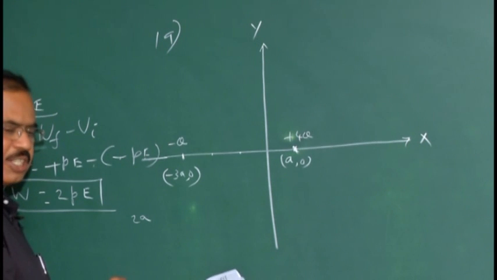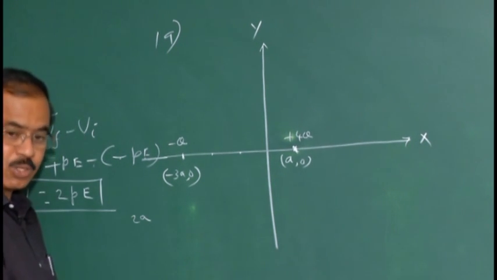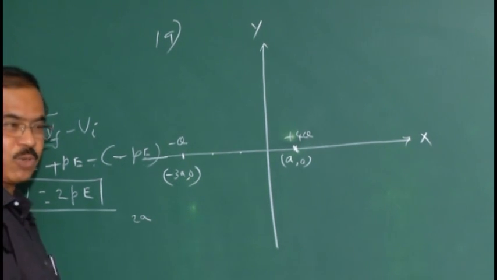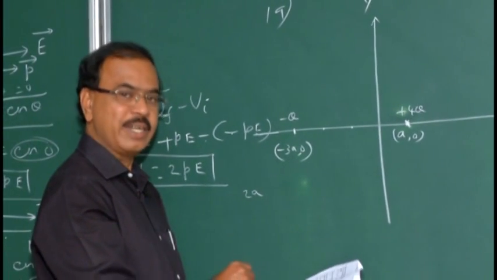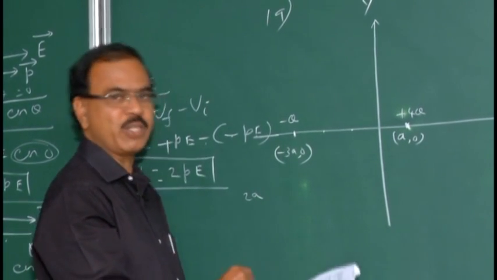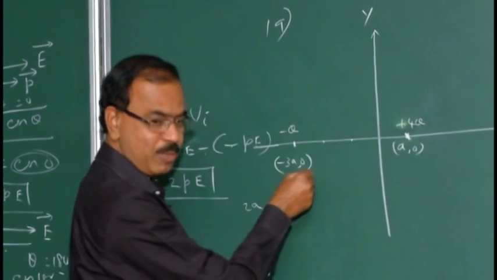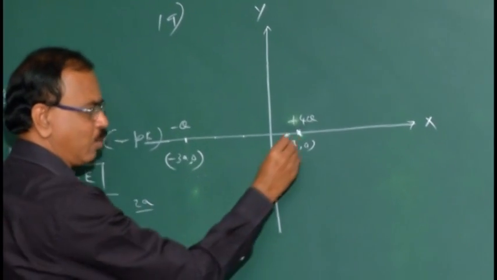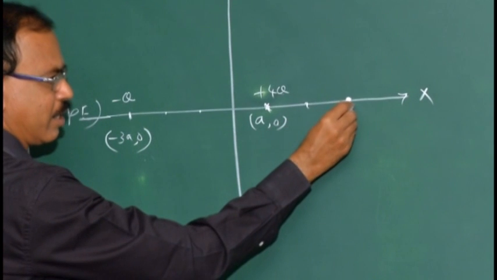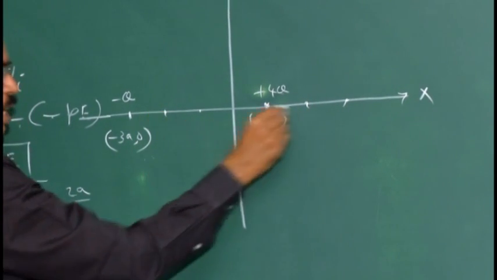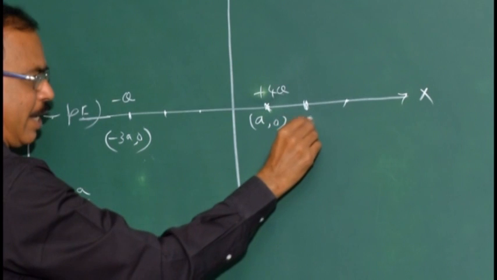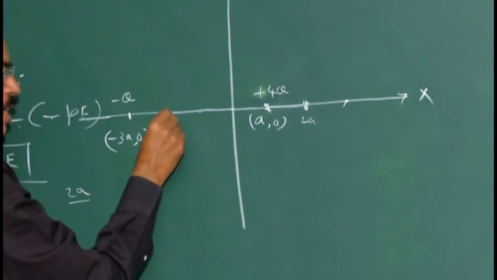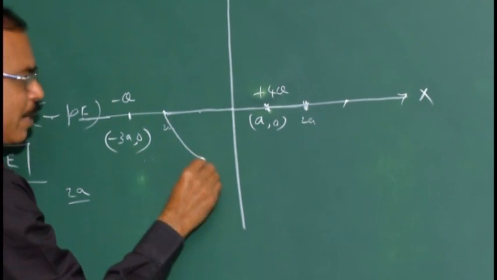So the relation between flux and charge is given by Gauss law, which I will say again. The total flux of the electric field over a closed surface is equal to 1 by epsilon naught times the net charge enclosed by the surface. Don't forget, that word is the important one: enclosed by the surface. So with 2a as the radius, this is a, then this is 2a, this is 3a, so 2a goes here. This is 2a, this is also 2a, minus 2a, this is the diameter. So using this radius, now let us draw one sphere.